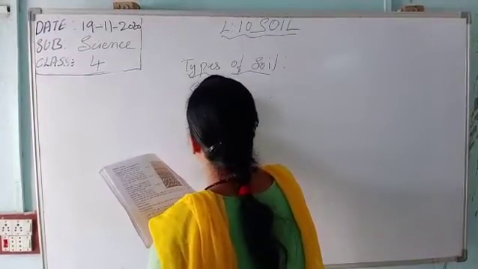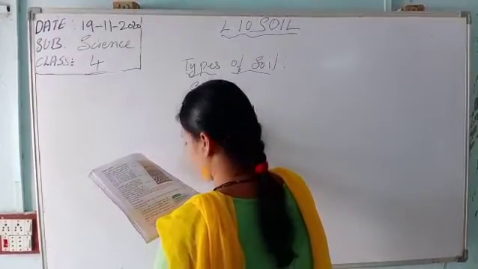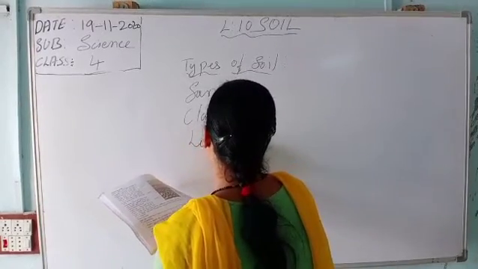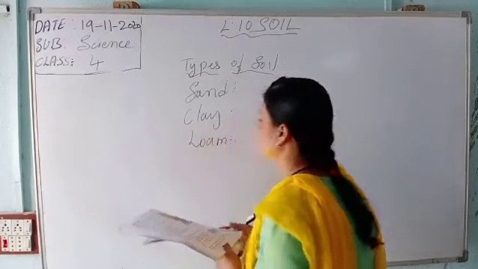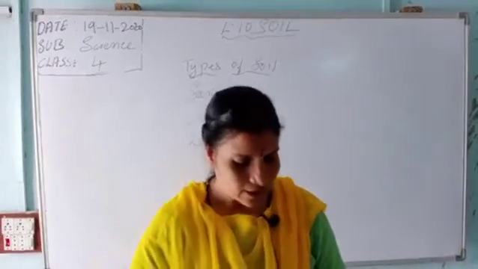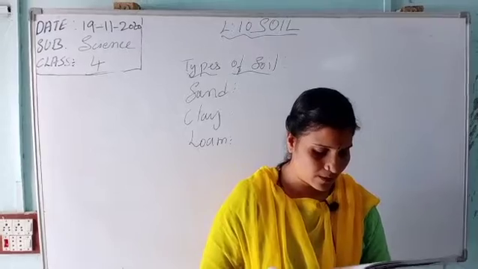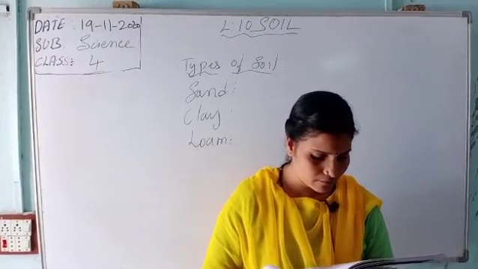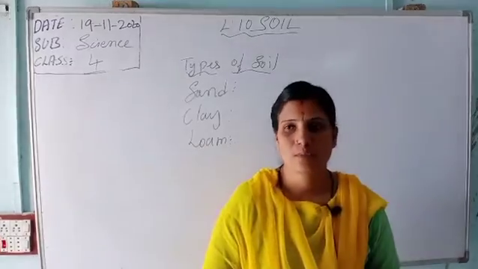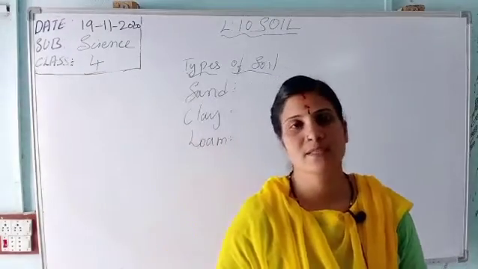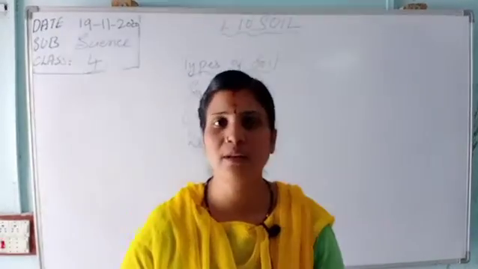Sand, matti; clay; loam. So what is meant by sand? You know, that is matti. It is made up of pieces that are smaller than gravel but larger than clay. It is not good for growing plants. It is not used to grow crops; sand is used to build houses.